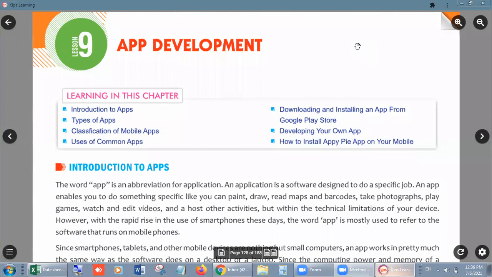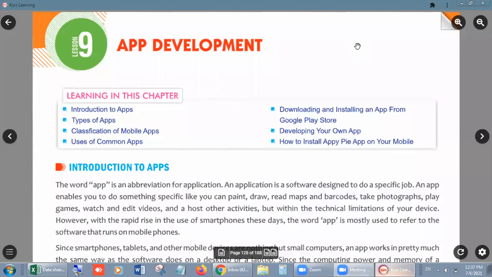That is very important according to today's scenario. That is lesson number 9, app development. We all know about the apps. App's full form is application, right? Which you can understand through this lesson. And all the time we are using apps, just like now you are using the Zoom app, right? So app means applications, means software which we can use through mobile.